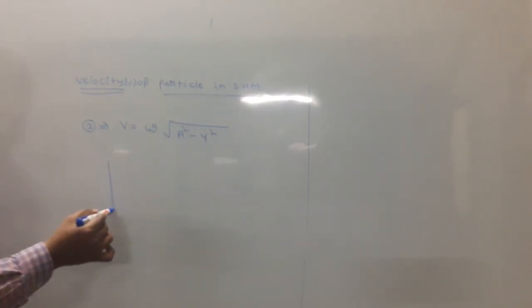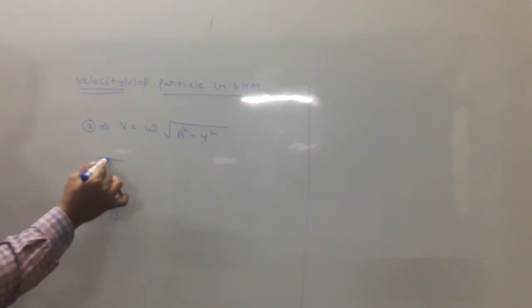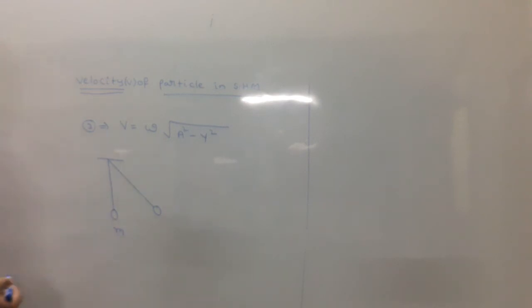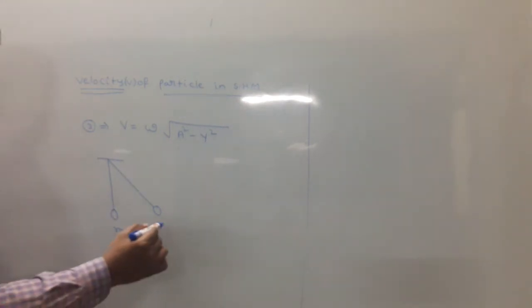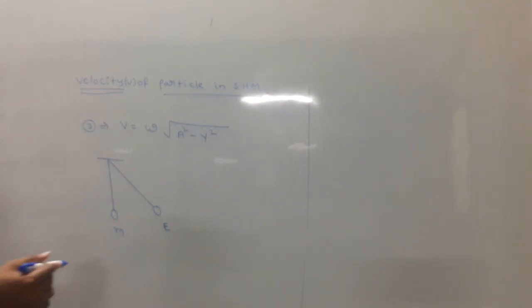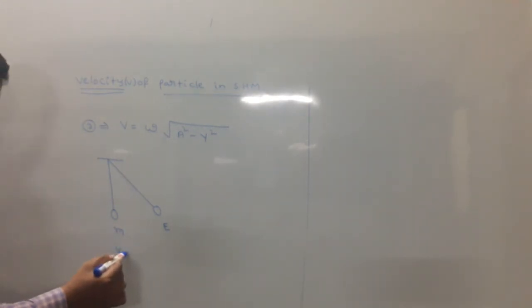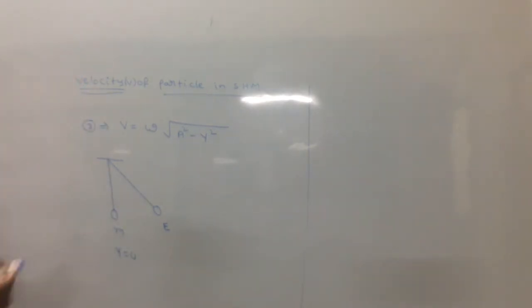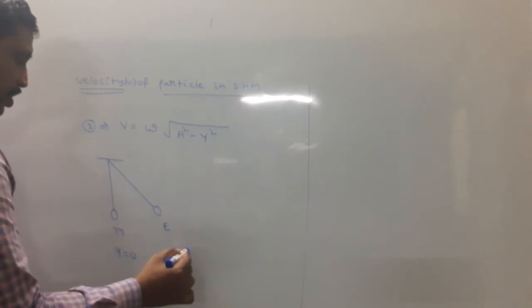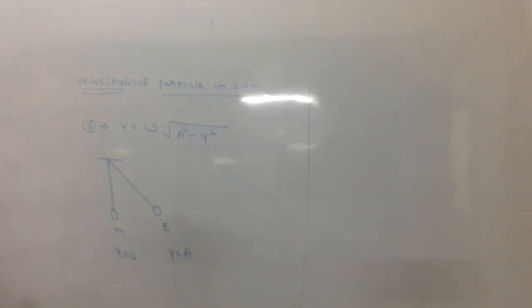For example, when the simple pendulum oscillates, two positions are there: one is the mean position, another is the extreme position. At mean, displacement is 0. At extreme, displacement is A. Now the question is, how to determine velocity.